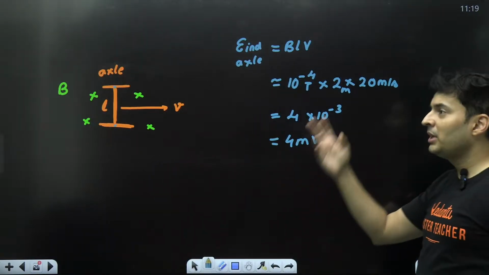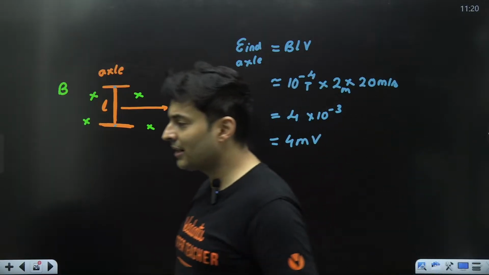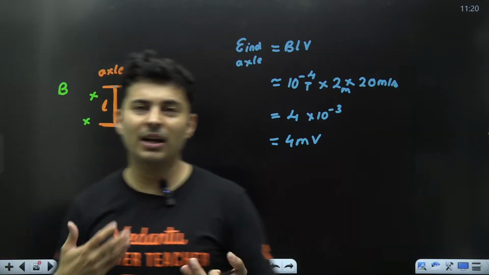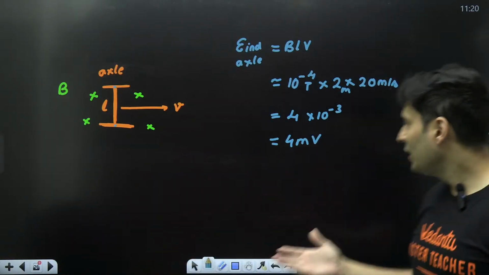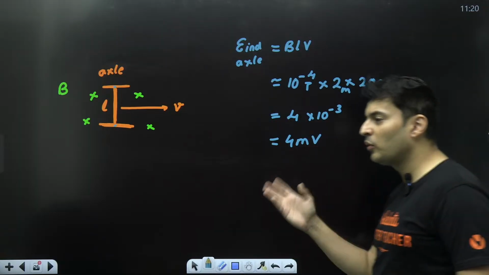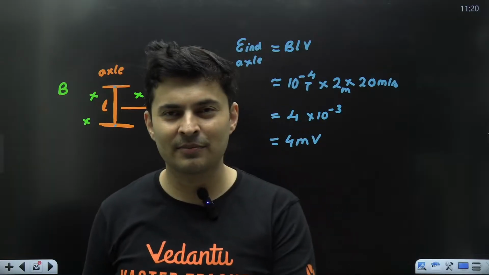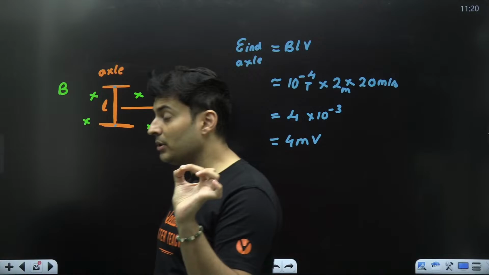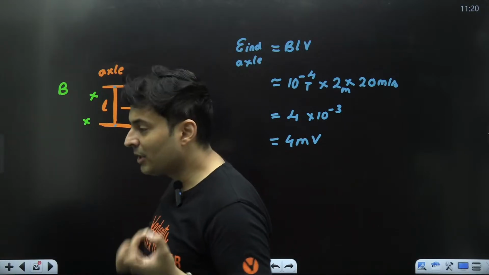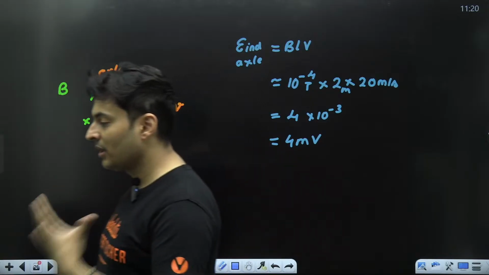So instead of 2 meters, make it 10 meters, and instead of 20, make it 100 or 200. It will increase by a factor of around 100. So instead of 4 millivolt, it becomes 400 millivolt, still only 0.4 volt. It is not much, but it can create some undesirable effects in some places.